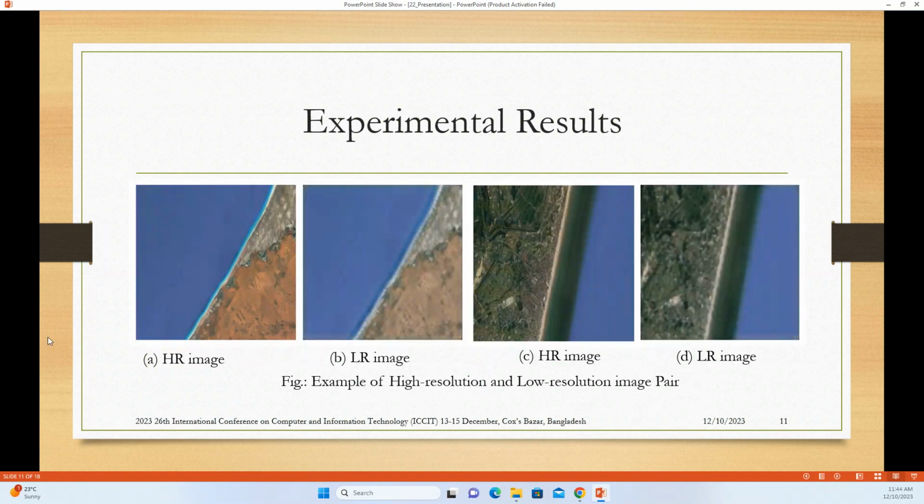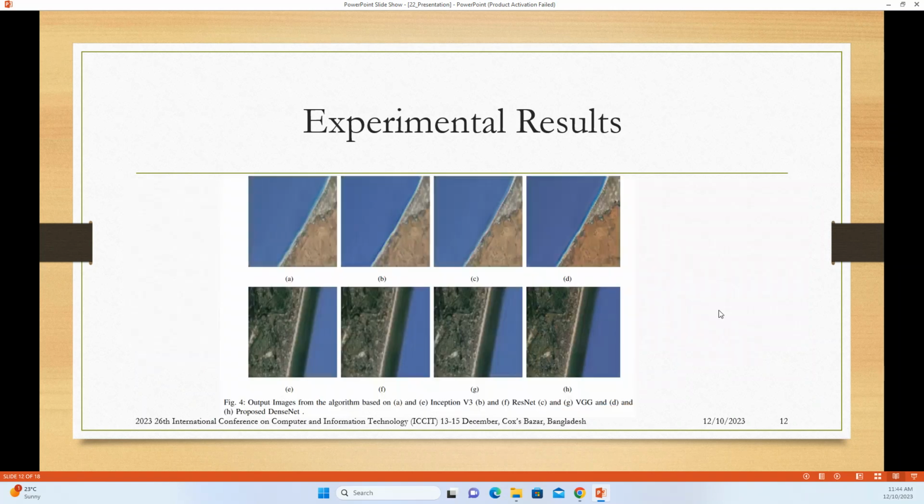Here are the sample high resolution and low resolution images. That means on the left side, figure A is one of the high resolution images, and B is the corresponding low resolution image. Similarly, for another one, C is the high resolution image and D is the low resolution image. Finally, we apply our four algorithms, that means Inception version 3, ResNet, VGG, and our proposed DenseNet.